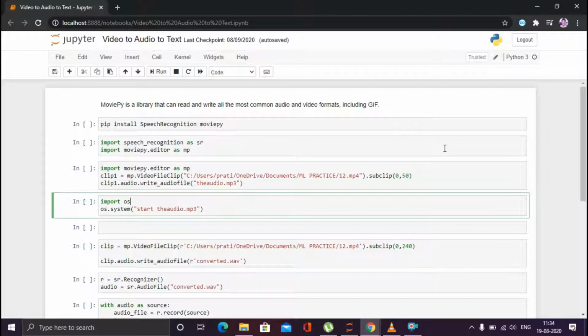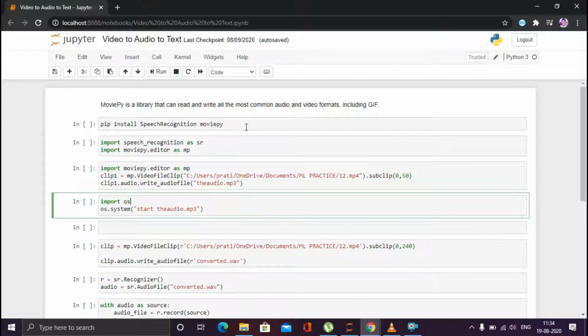So let's begin with today's video. For today's video I will be using the MoviePy library. It is a Python library for video editing. It can help us do cutting, concatenation, title insertion, video composition, and video processing. So this library helps us with all sorts of transformations on a video file. Today we are going to use it to extract the audio file from a video file.